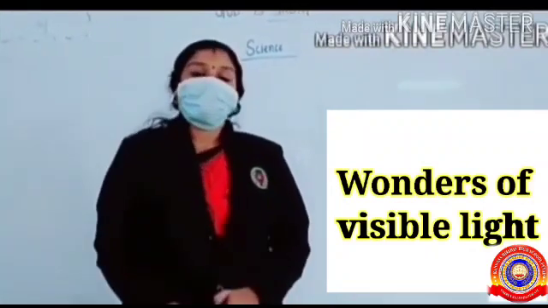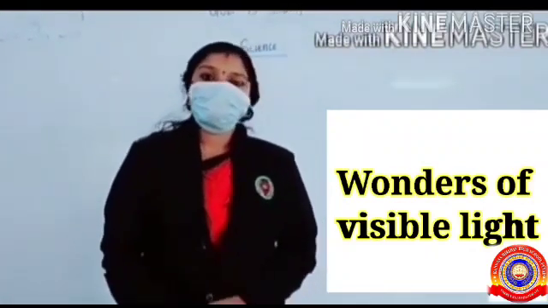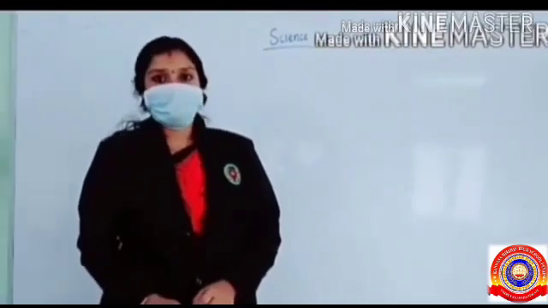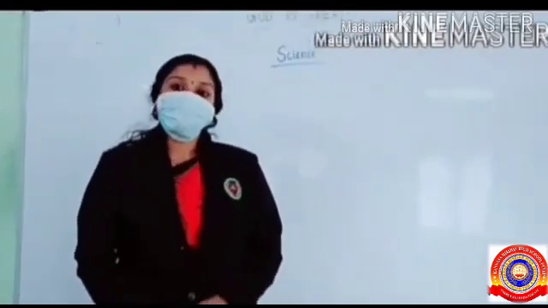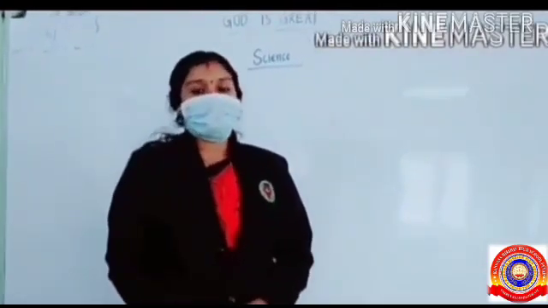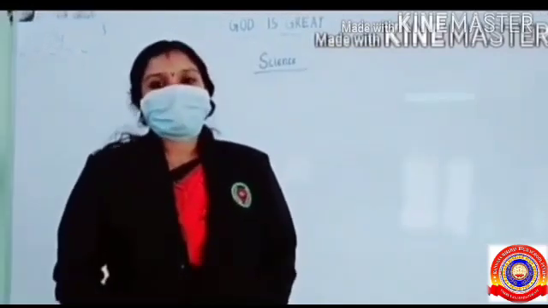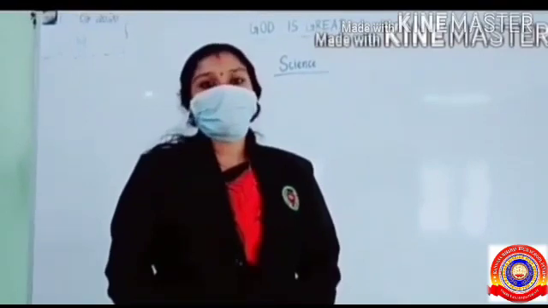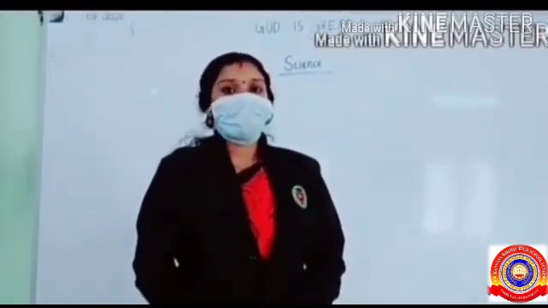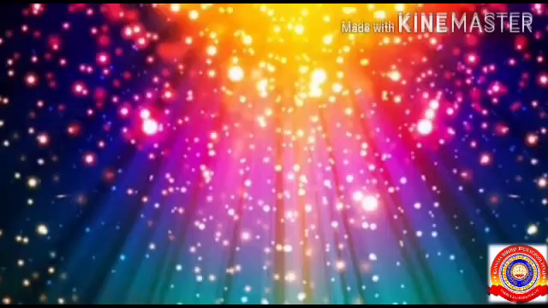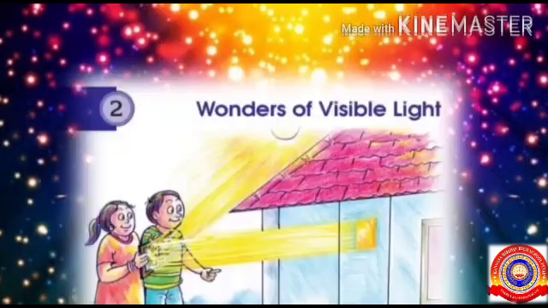You have already learned some forms of energy like light, heat, sound and electricity. Among these, the energy form that we use in greater amount is light. In this chapter, we will look more at the characteristics of light. Once again, the name of our second chapter is Wonders of Visible Light.